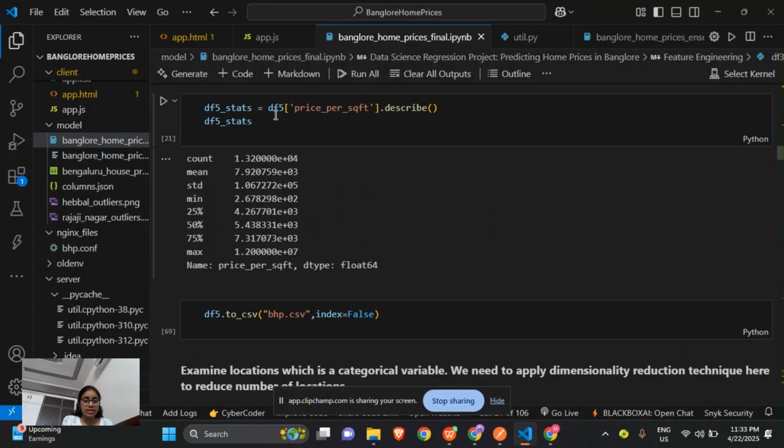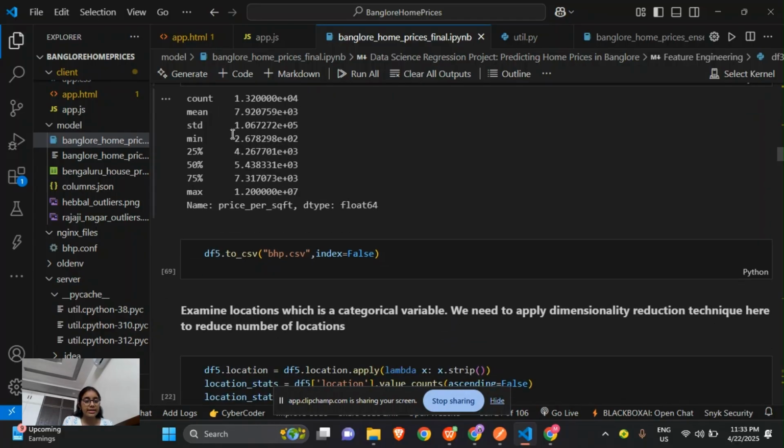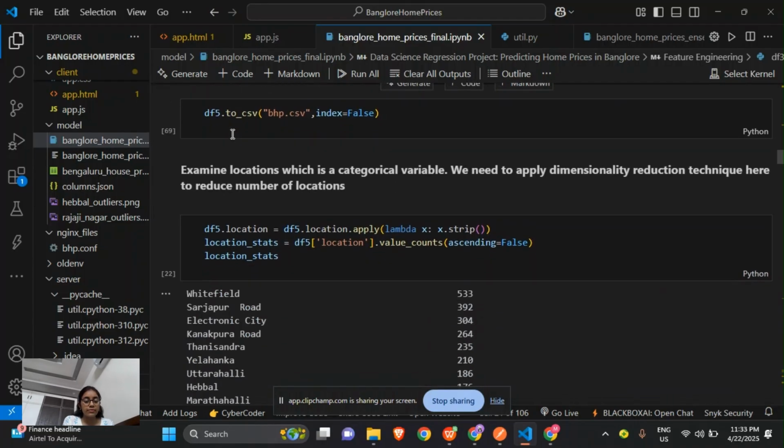If we want to describe this price per square feet, we will use .describe(), so that it will return the mean, median and everything here. And this will be converted into a csv file, bhp.csv, and now the bhp.csv file will be downloaded.